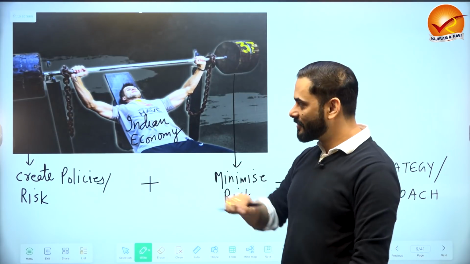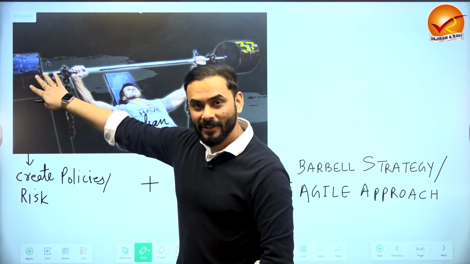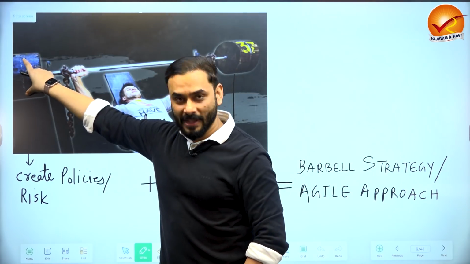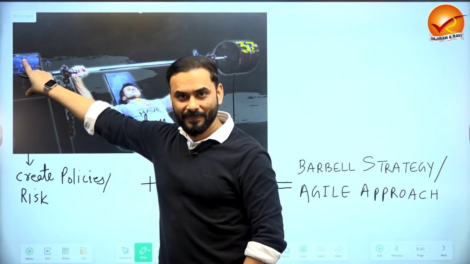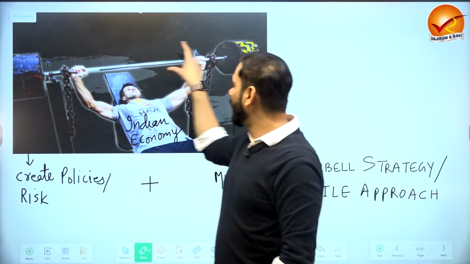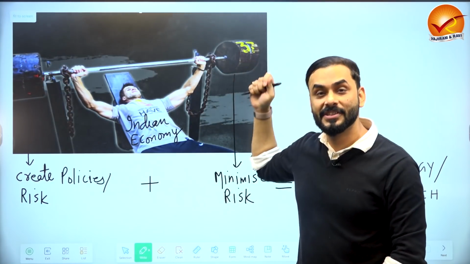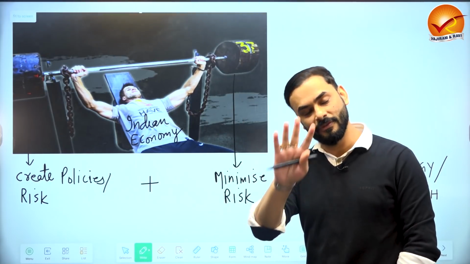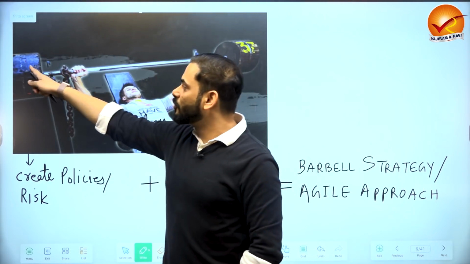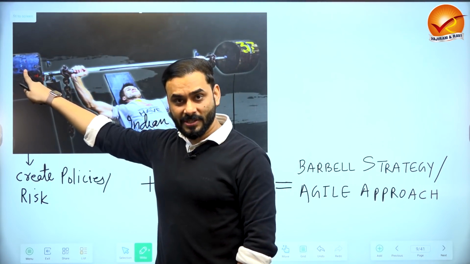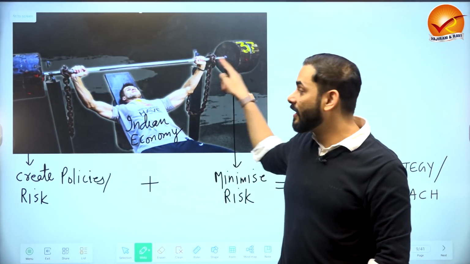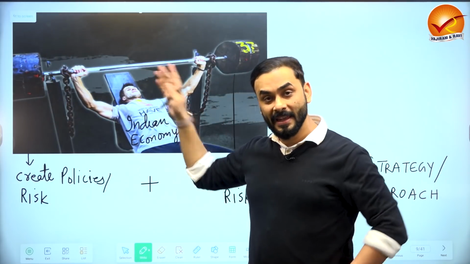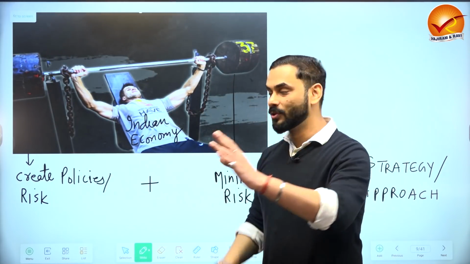What is a barbell strategy? On one hand, you are performing activities which are risky based on some data. On the other hand, you are also providing a safety net to people and taking care of your vulnerable section. So you are doing two things: take huge risks plus also give a safety net, nothing in between. In a barbell strategy, you only do two things.